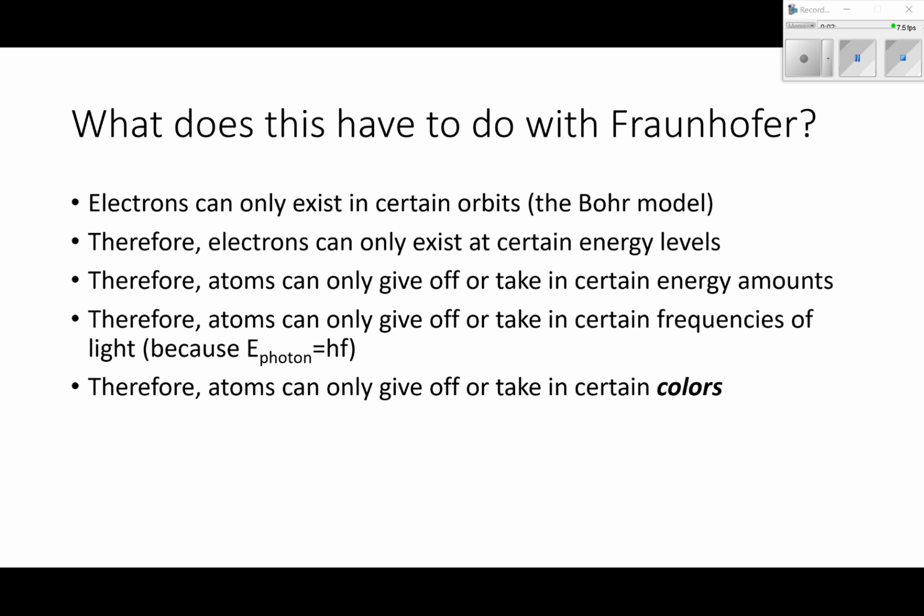So what does this have to do with our friend Joseph Fraunhofer? Electrons can only exist in certain orbits. That's the Bohr model. Therefore, electrons can only exist at certain energy levels. Therefore, atoms can only give off or take in certain amounts of energy. And since that certain energy amounts relates to frequency by E photon equals hf, atoms can only give off or take in certain frequencies. Therefore, atoms can only give off or take in certain colors. Okay, so the fact that we have these orbits means that atoms have distinct colors associated with them.